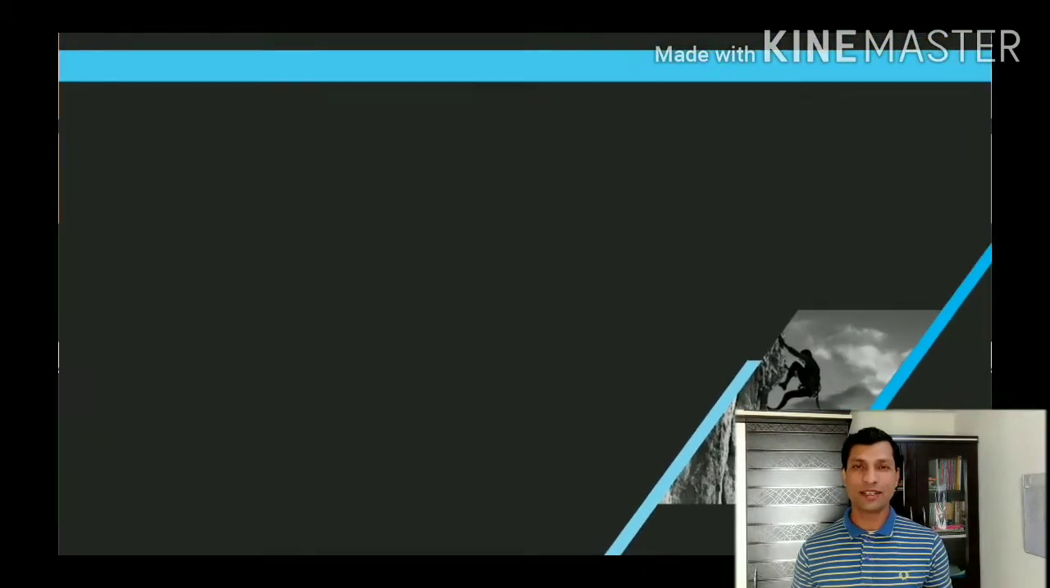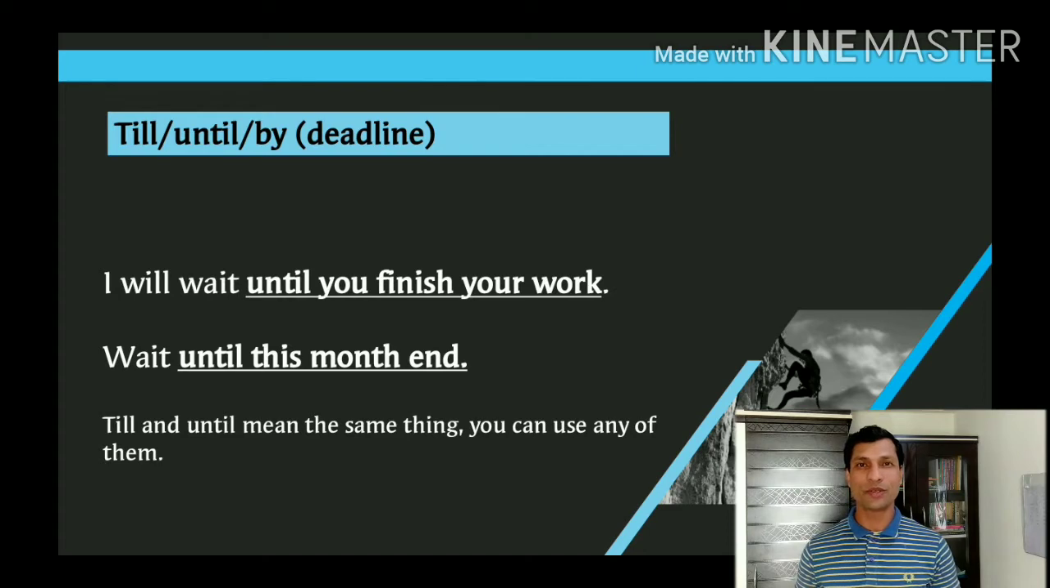The prepositions till, until, and by are used to talk about time required for a certain activity or sometimes a deadline. For example, I will wait until you finish your work, or wait until this month end. Here you can use till in place of until. Both are equally acceptable, both are interchangeable, and both mean the same thing.